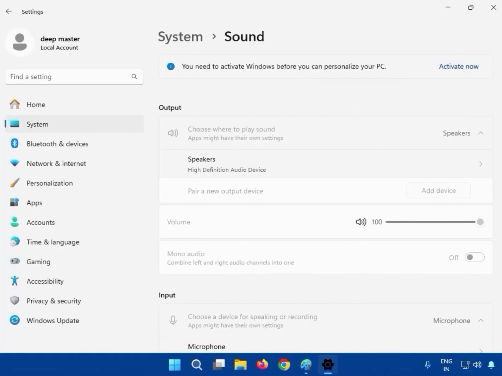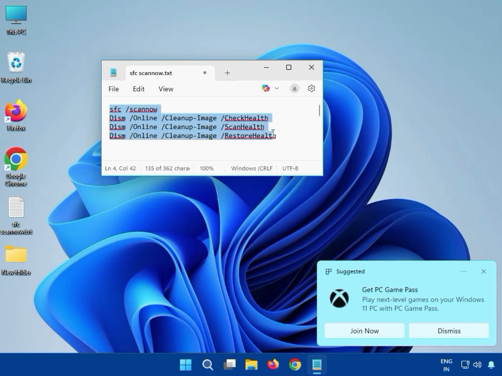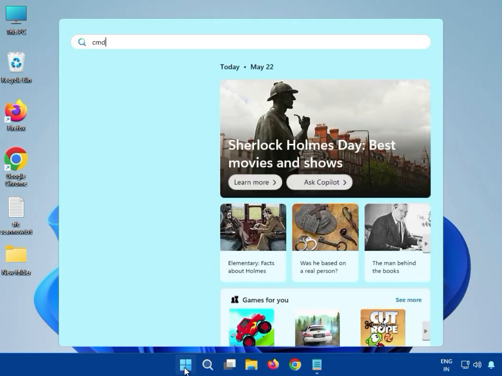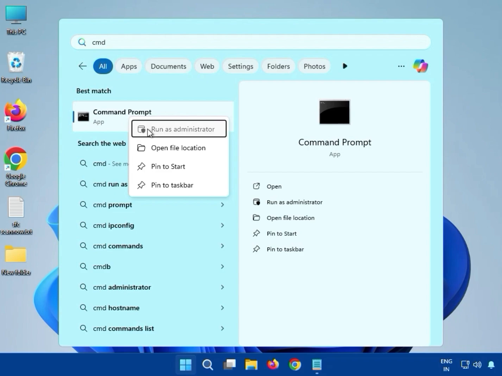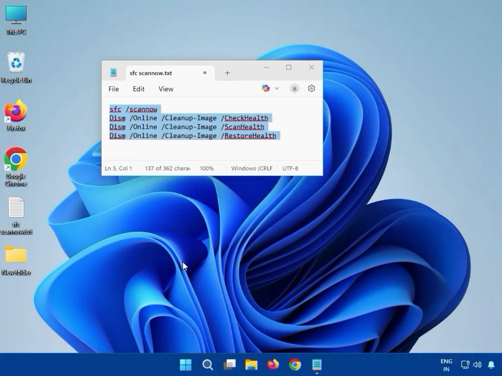Then guys, next method. Next method, the SFC scan, how to run it on your system. This is the command, I will give it in the description. So click Start and type cmd, and right click to run as administrator. Then click Yes.